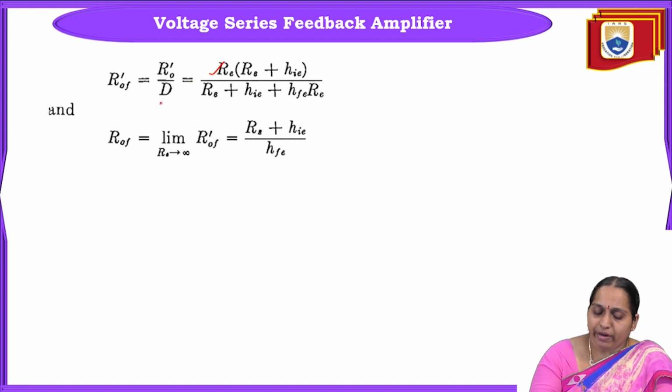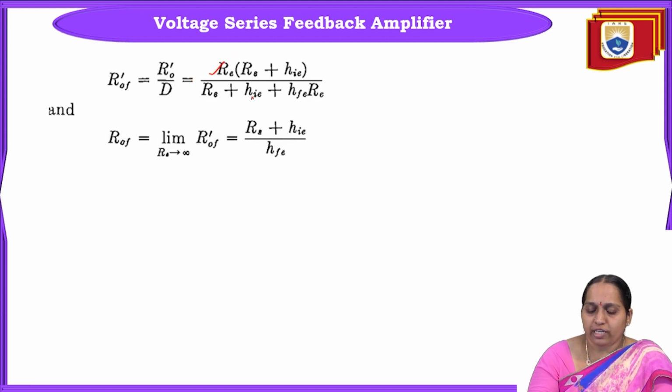RE. And 1 by D. D was equal to Rs plus HIE plus HFE RE by Rs plus HIE. So when you take 1 by D, we'll just take the reciprocal. So R0F dash equals RE into Rs plus HIE by Rs plus HIE plus HFE into RE. We're just substituting the values of R0 dash and D.